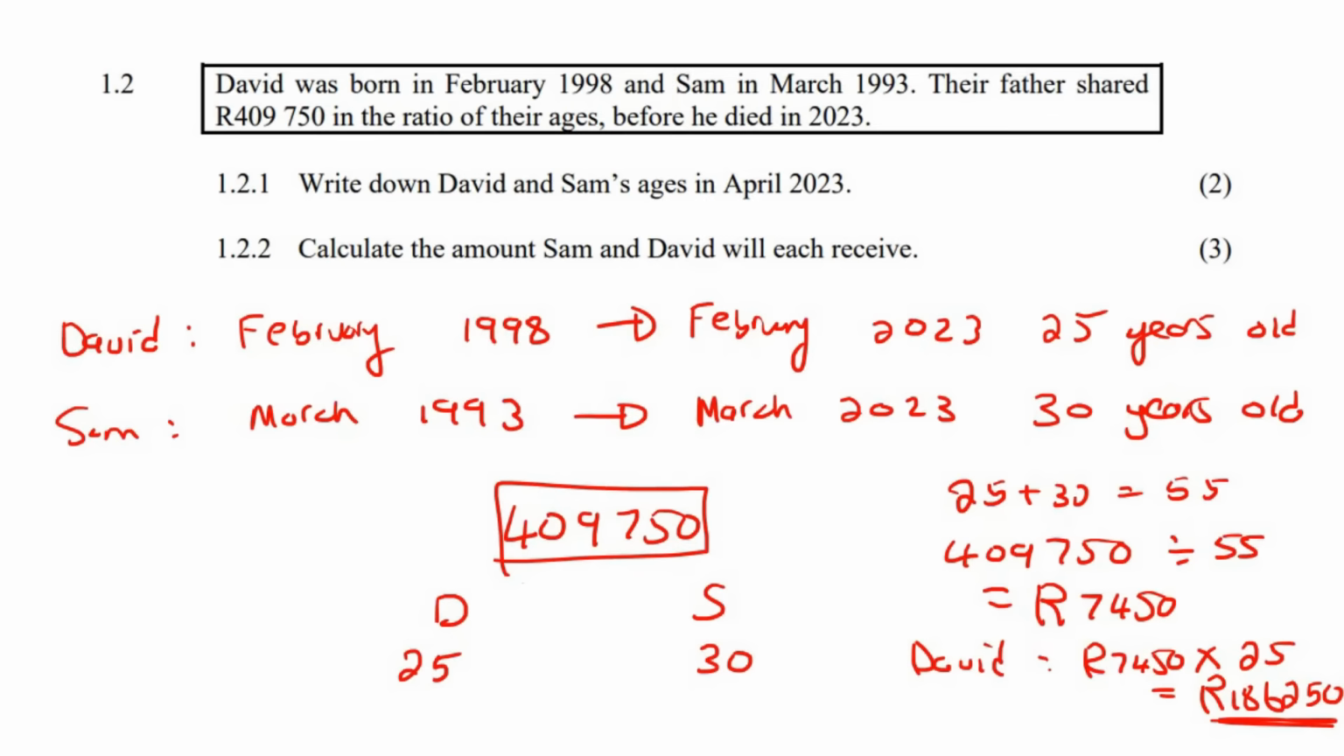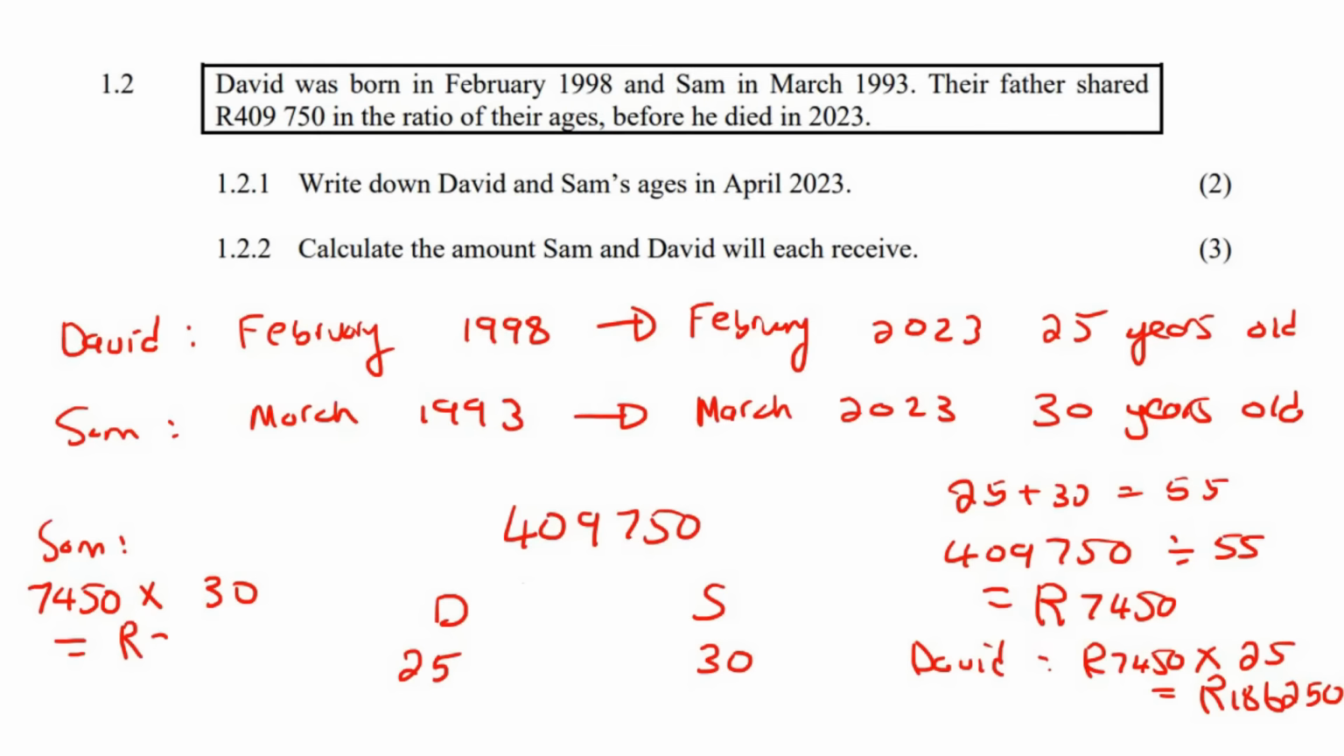Now, to work out Sam, you could also use the same technique, or you could just take this number minus whatever David gets. Okay, but I'm going to stick to the normal approach. I'm going to say 7,450 multiplied by 30, and that'll be 223,500 Rand. Now, you could also add these two numbers together just to make sure that they do add up to the original, because that would mean that you've probably done this correctly. So I'm going to quickly add them together here on my calculator. Plus 223,500. Yes, it gives us exactly 409,750, so we can be confident that we've done this correctly.